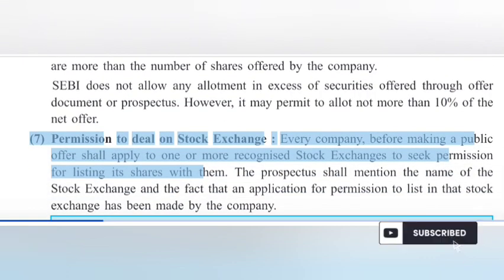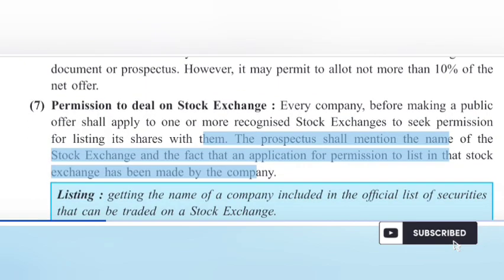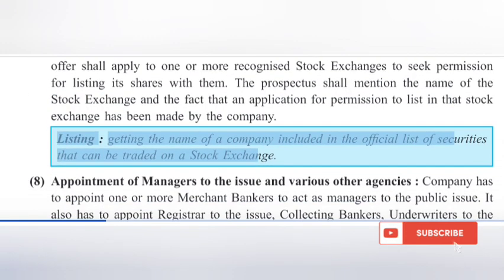Permission to deal on stock exchange. Every company, before making a public offer, shall apply to one or more recognized stock exchanges to seek permission for listing its shares with them. The prospectus shall mention the name of the stock exchange and the fact that an application for permission to list in that stock exchange has been made by the company. Listing. Getting the name of a company included in the official list of securities that can be traded on a stock exchange.